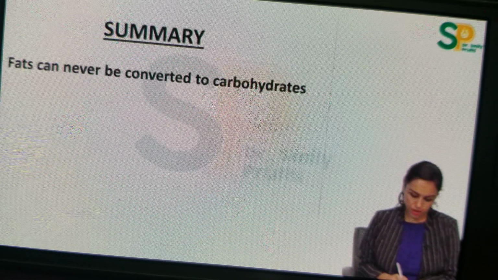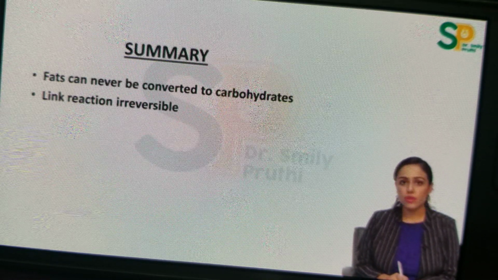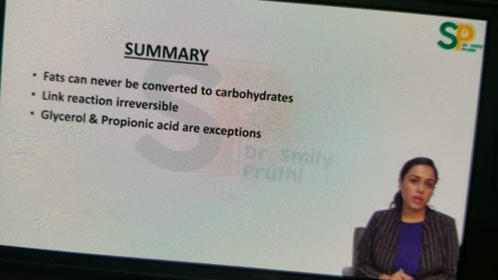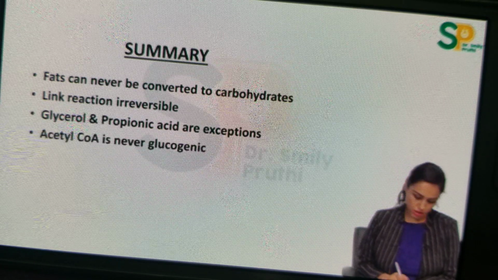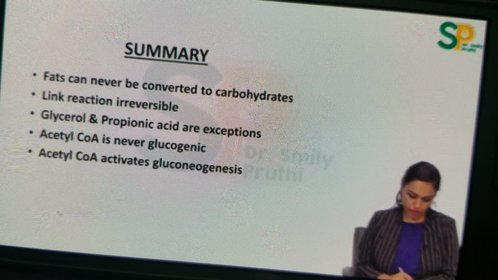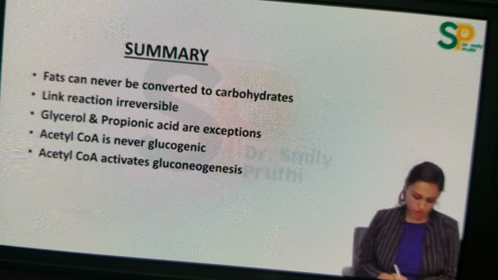So summarizing this topic, fats can never be converted to carbohydrates. The reaction is irreversible. Glycerol and propionic acid are the exceptions to this rule that fats cannot be converted to carbohydrates. Acetyl-CoA is never glucogenic, but acetyl-CoA activates this pathway of gluconeogenesis.